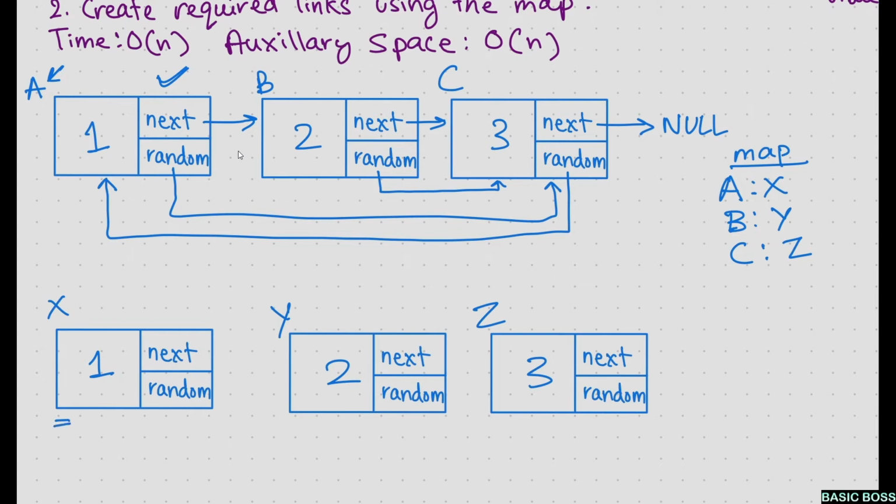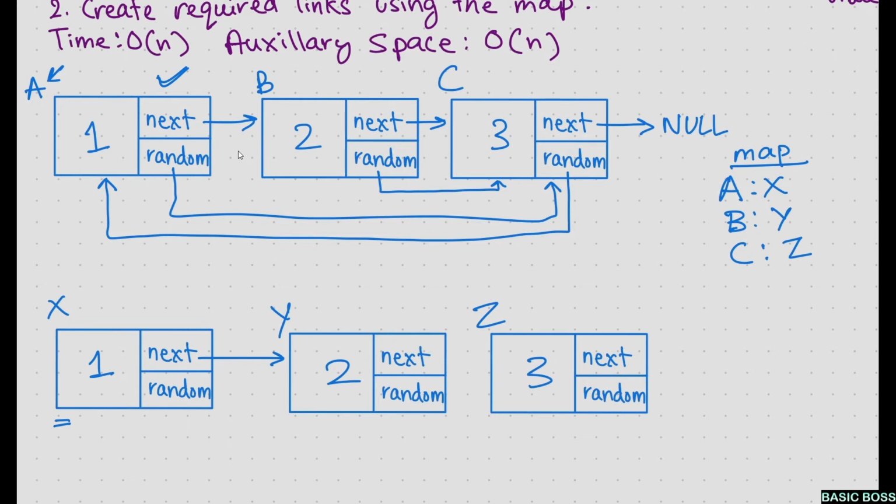So what will be the next, like X next? Here you can see that A next is pointing to B. So in the map, what we will be doing is that the map of A will point to the map of B. So the map of A is X and X next will point to map of B, and B is here Y. So here the next will point to Y.